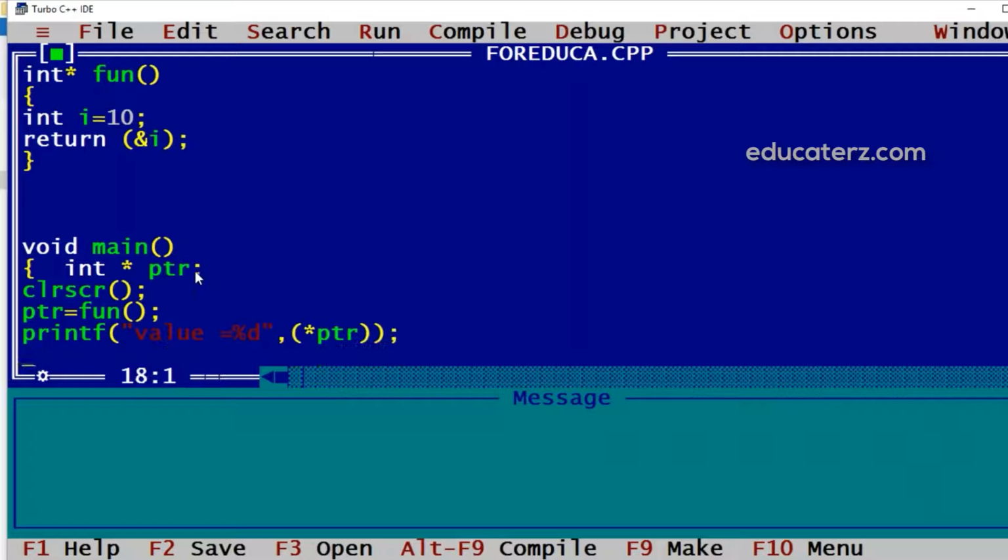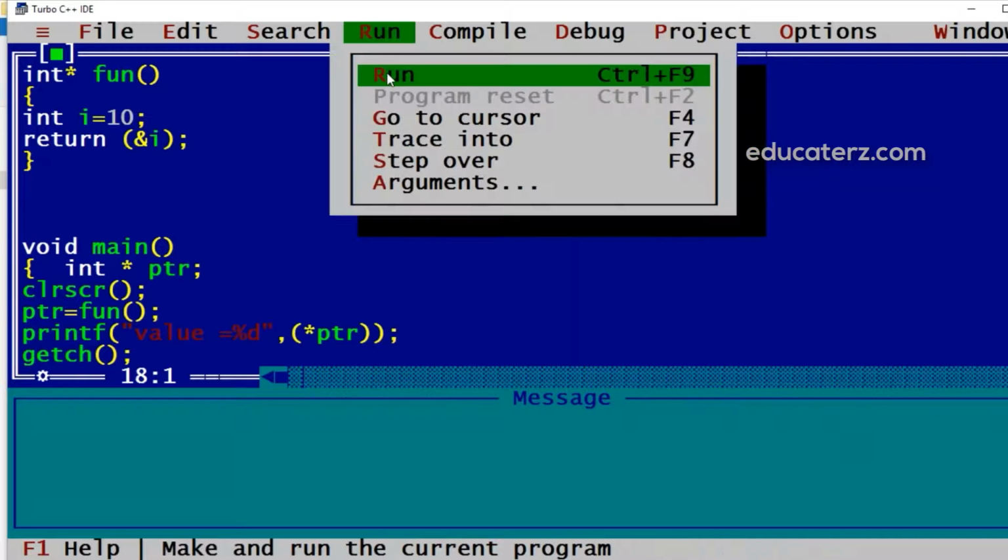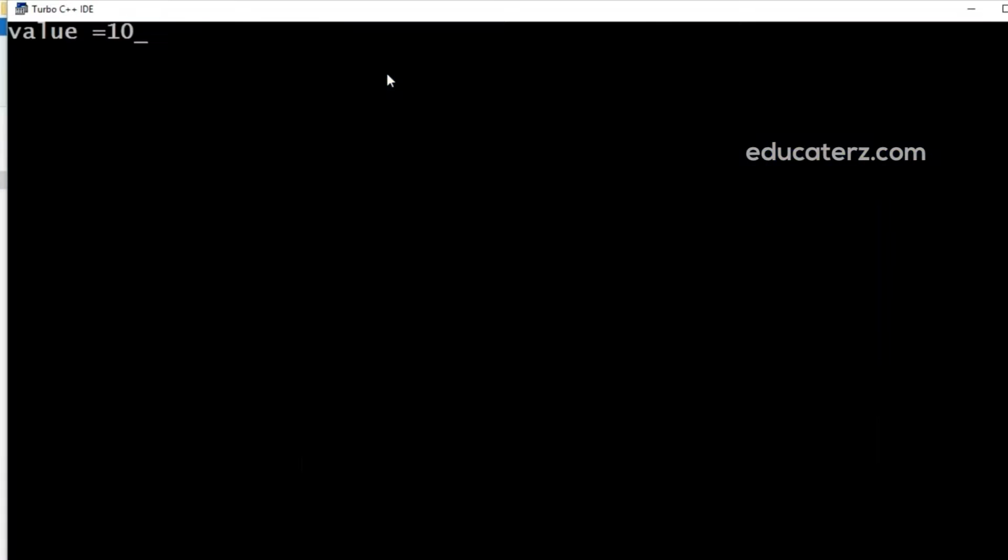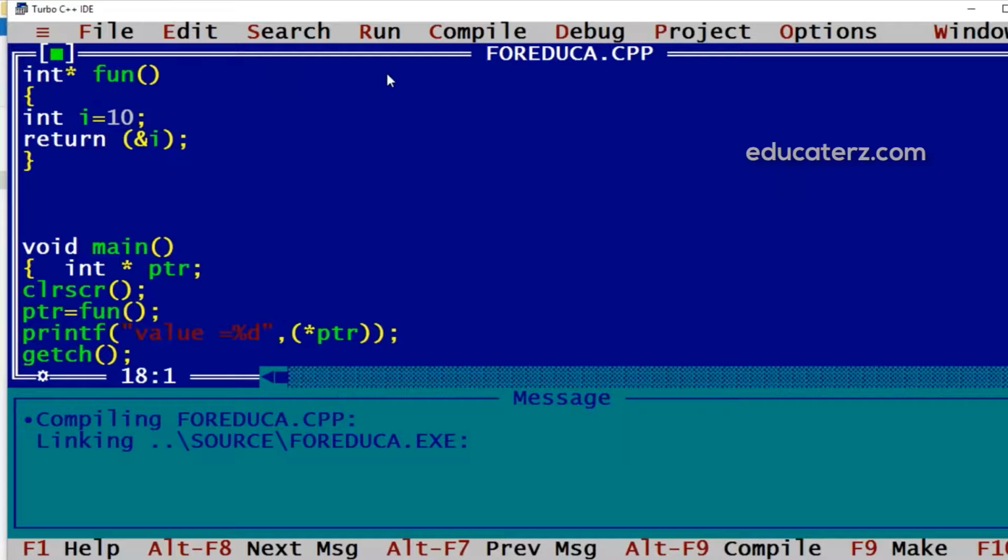So value at that address will be displayed. If I execute this, we'll get 10 displayed. So this is a function returning pointer.